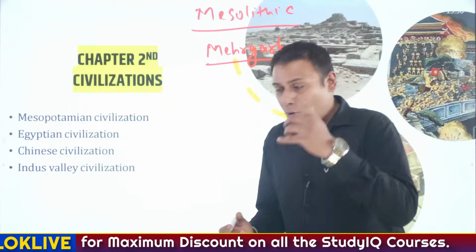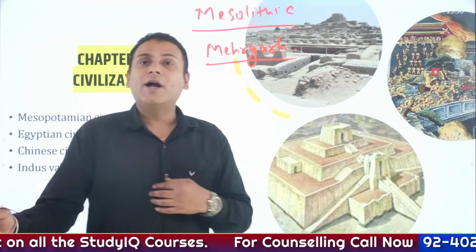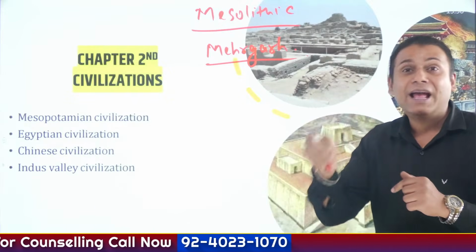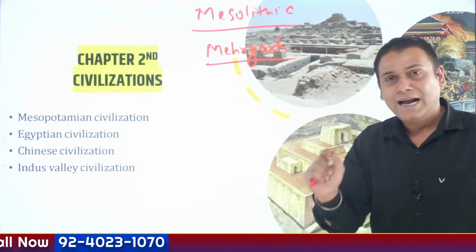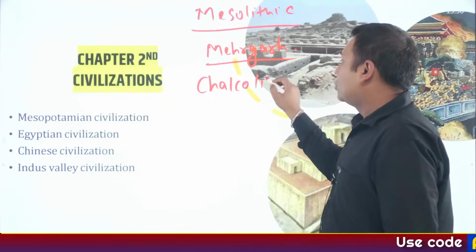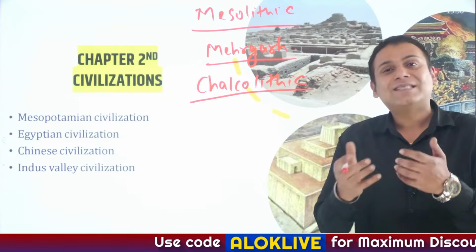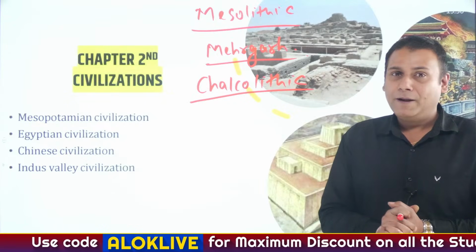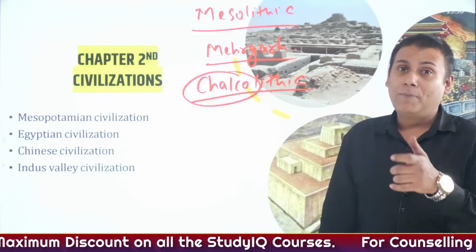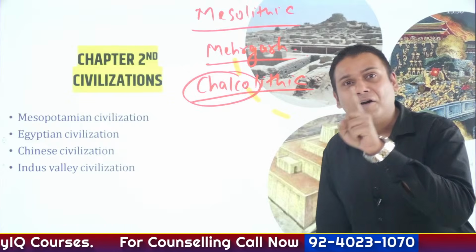One more striking feature of Neolithic age was a site called Burzahom, which is located in Kashmir. And here, the master and the dog were both buried in the same grave. Is that clear? And then comes Chalcolithic age. If anybody asks you to define the entire Chalcolithic age in one statement, what would be that statement? The word chalco is a Greek word which basically means copper. Lithic means stone. Hence, it is a stone-copper phase.